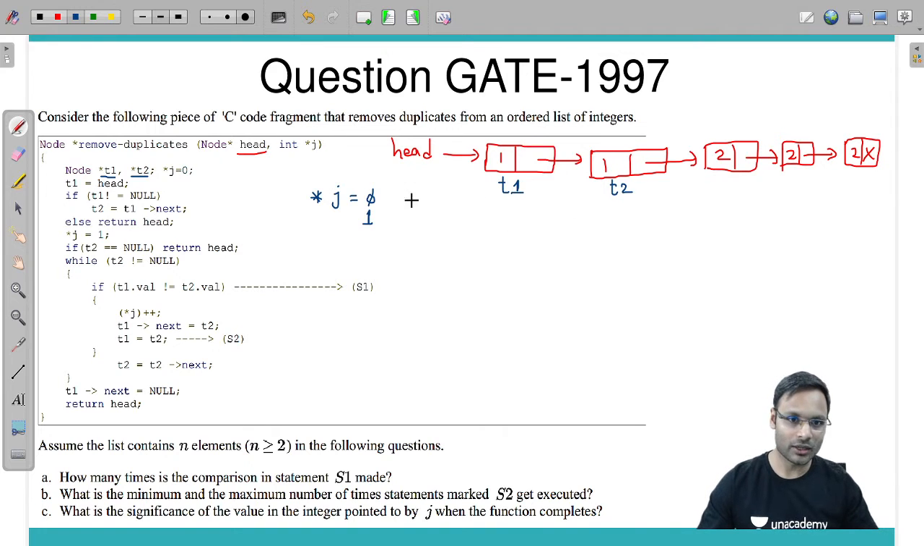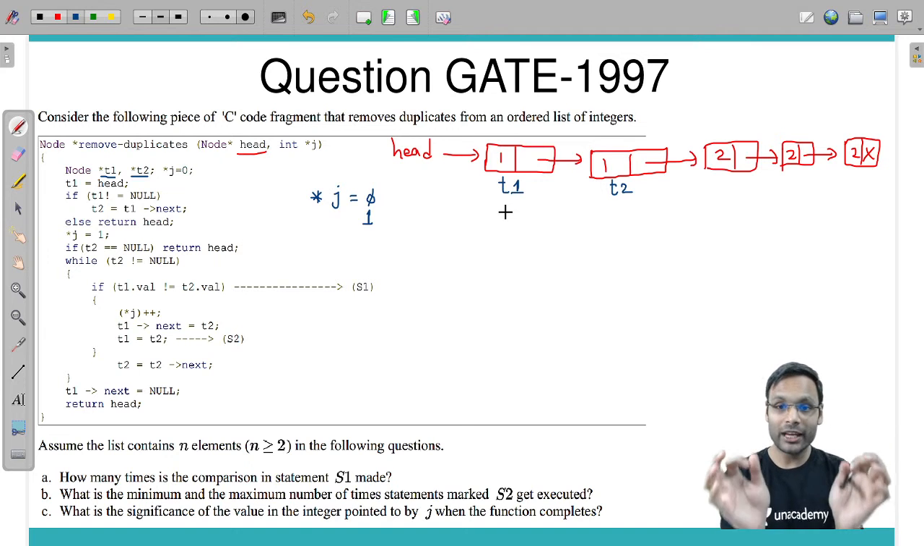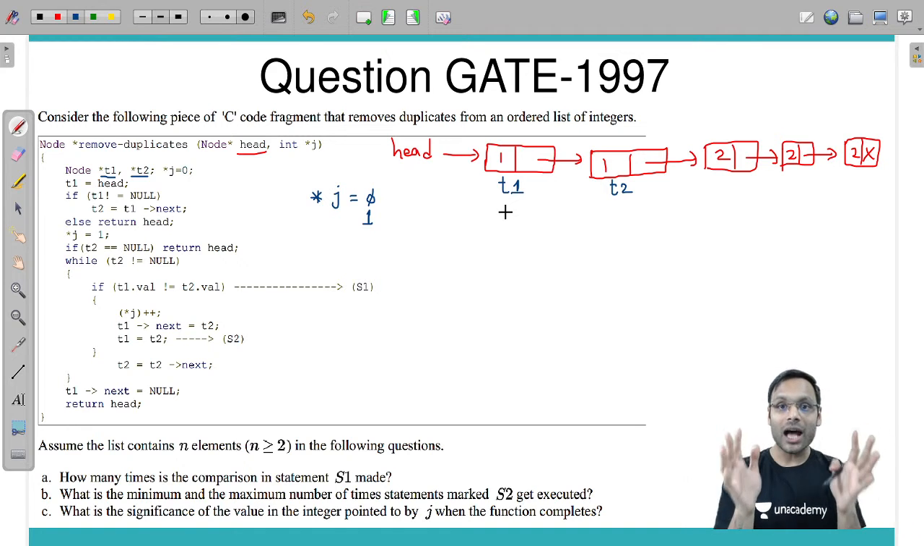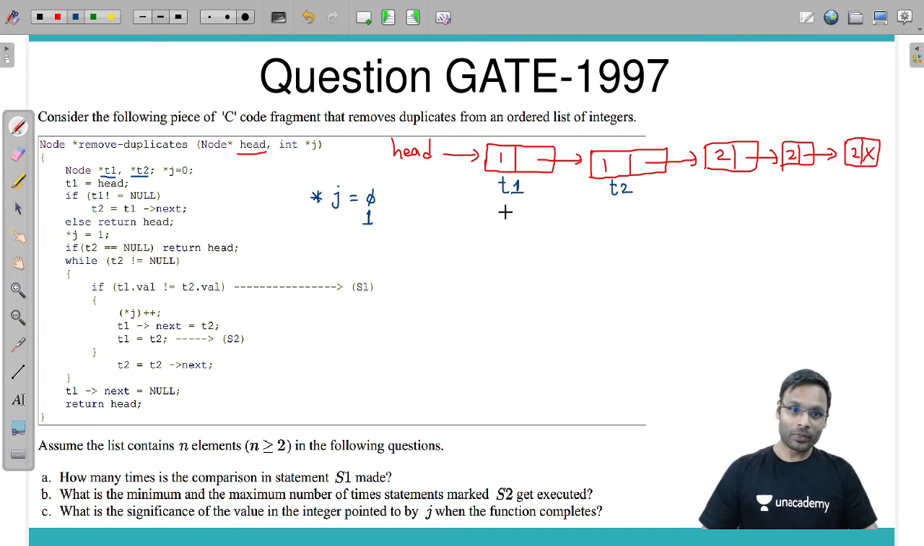Okay, right now T2 is not null. Fine. If T1 dot val is not equal to T2 dot val, meaning the value of T1 and the value of T2 are different. If T1 and T2 are pointing to two different nodes having two different values, then I will go inside the if. Right now both are pointing to nodes having equal values, so I will not go into the if part. I will directly execute this.